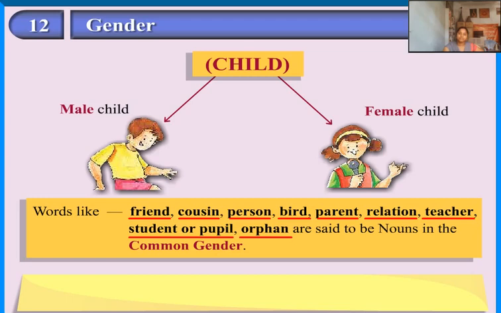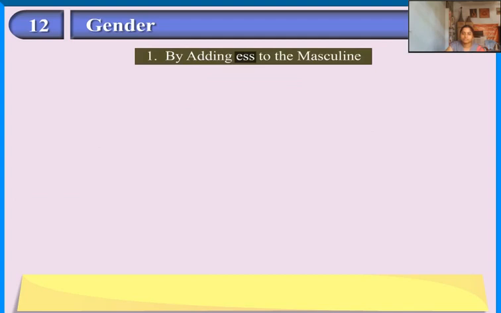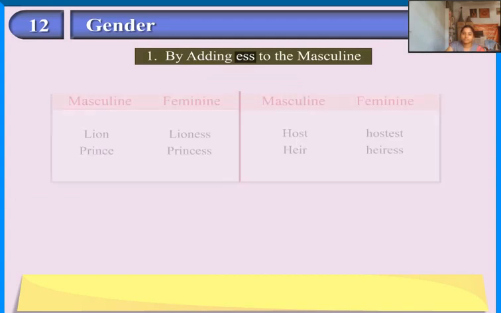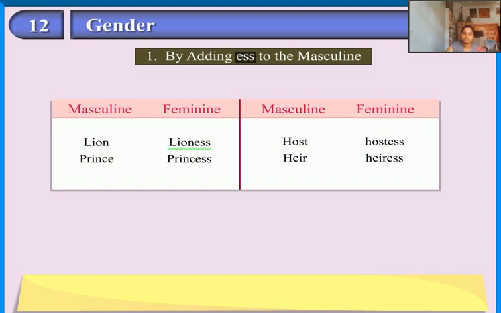How to change a masculine noun into a feminine noun? Remember, there are 3 ways. By adding ess to the masculine. Lion, lioness. Prince, princess. Host, hostess. Heir, heiress.